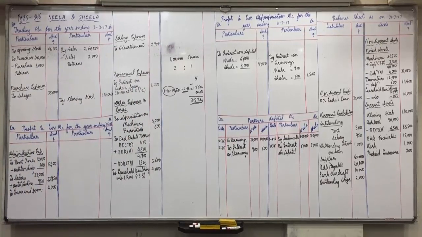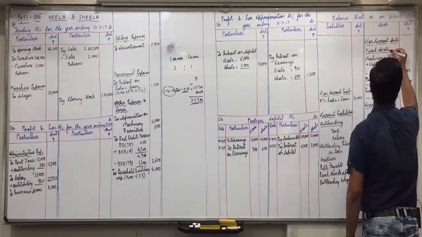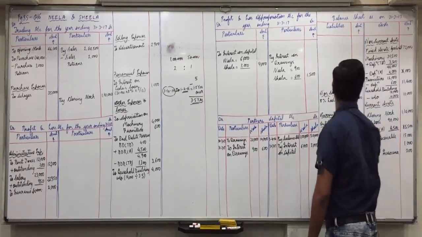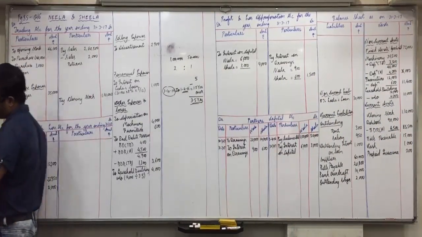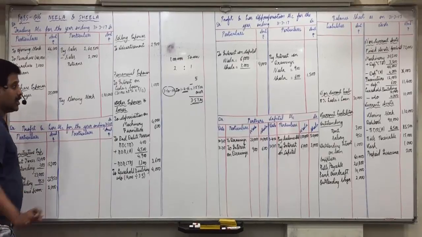Then goodwill, fixed assets 72,000 goodwill. Then leasehold building and loan already recorded. What is the total of trial balance? 5,41,600. Same on both the sides. Means there is no suspense account.